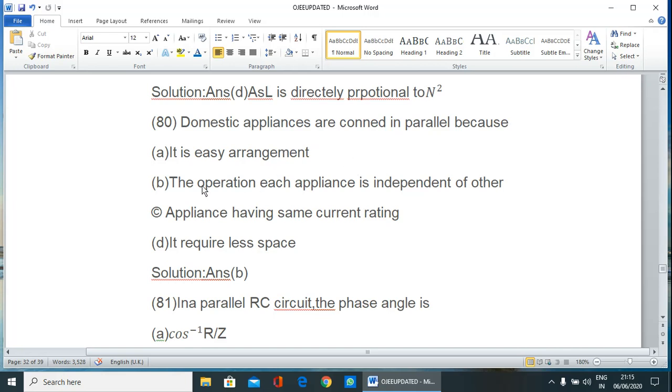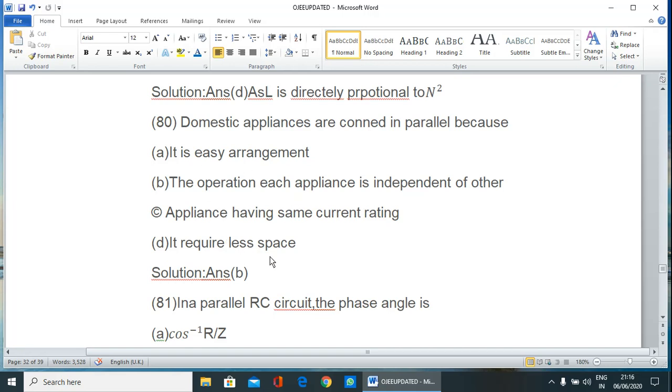Therefore, as the current rating for different appliances are different, domestic appliances are connected in parallel. Again, another advantage is if one appliance is damaged, it will not affect other appliances.